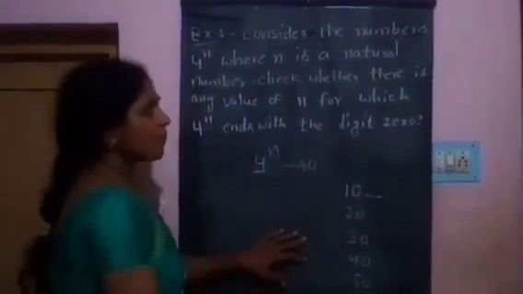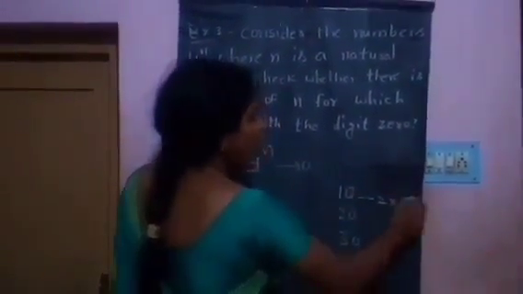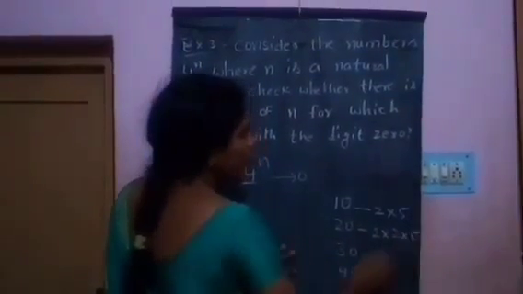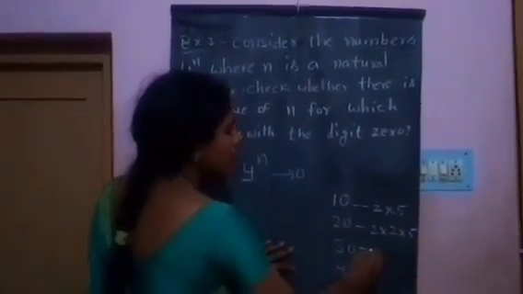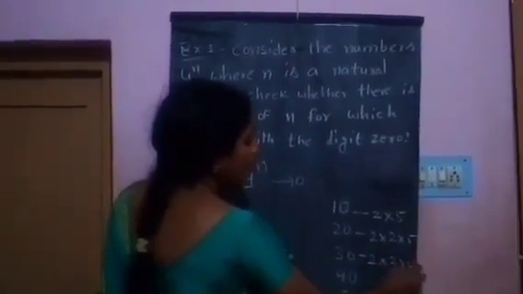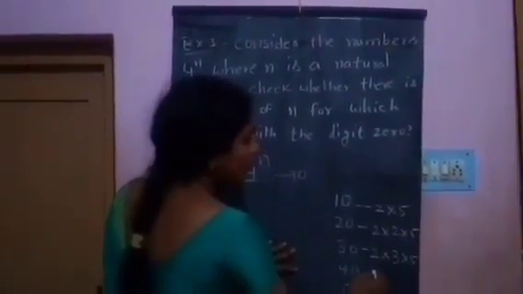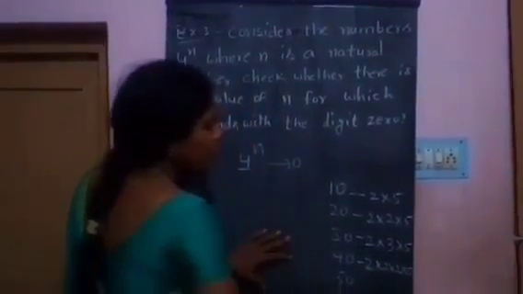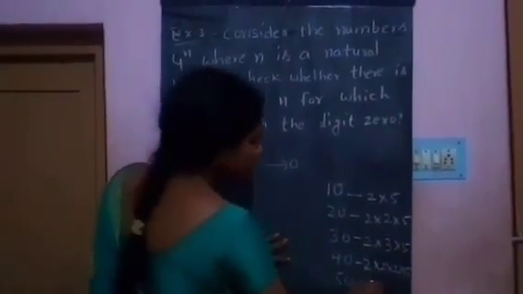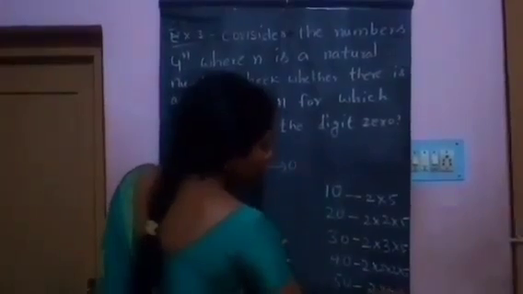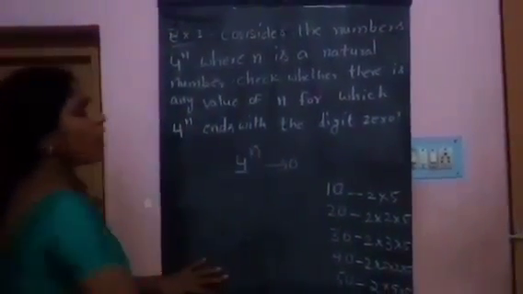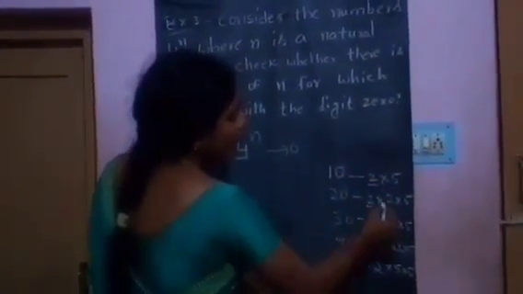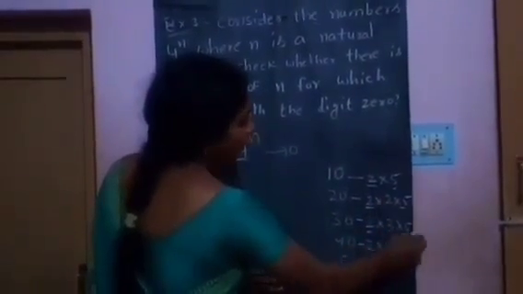10 has prime factorization 2 into 5. 20 is 2 into 2 into 5. 30 is 2 into 3 into 5. 40 is 2 into 2 into 2 into 5. 50 is 2 into 5 into 5. In all these composite numbers, the common prime factors are 2 and also 5.